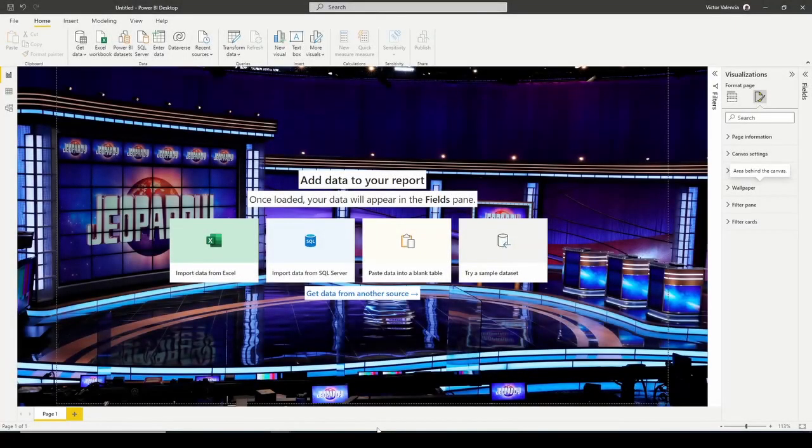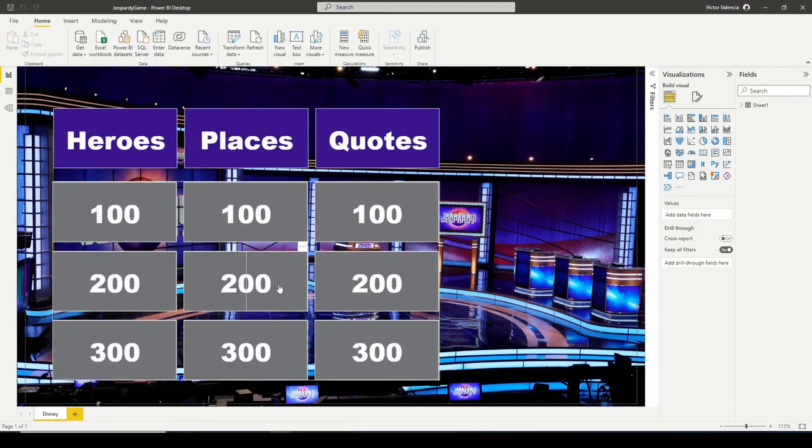After we have our wallpaper, the next thing that you're going to want to do is determine how many categories and how many questions you're going to use. I chose 3 categories and 3 questions each for a total of 9 questions. If you want to do more categories and more questions later, you can do that on your own time. For this example, just do what I'm doing. Select 3 categories that you want to use. Find 3 questions for each category. It's going to create a total of 9 questions and 3 cards for each category.